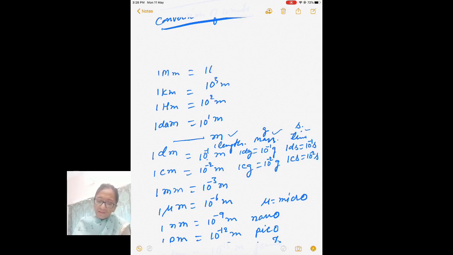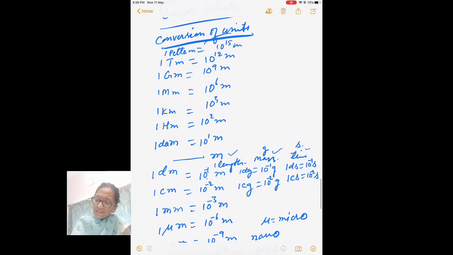Do remember all these things. 1 gigameter, 10 power 9 meter. 1 terameter, 10 power 12 meter. 1 petameter, 10 power 15 meter. And then above this you have 1 exameter, which is equal to 10 power 18 meter.